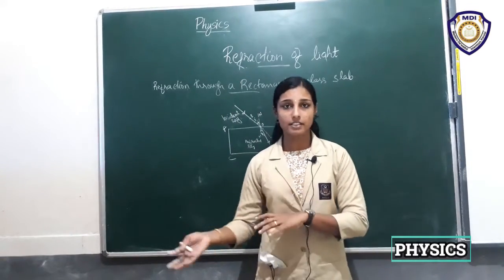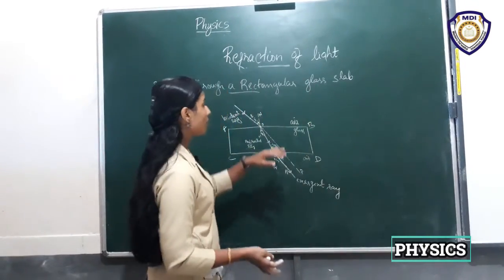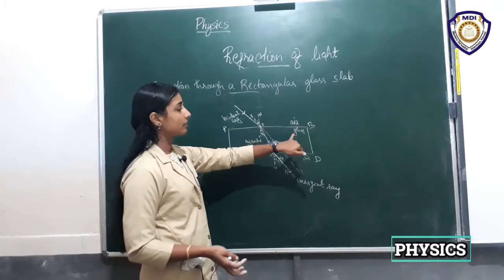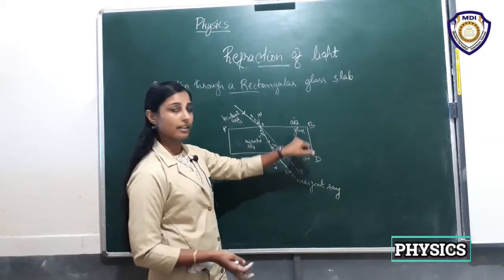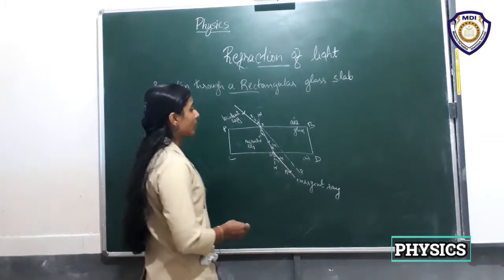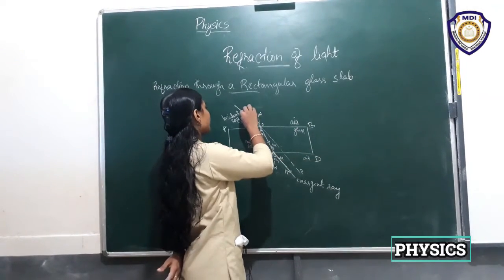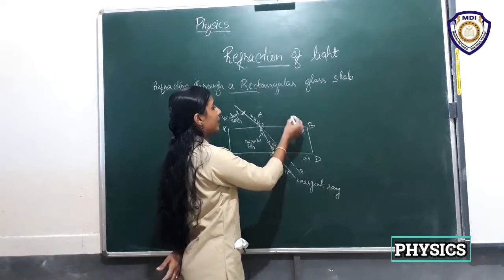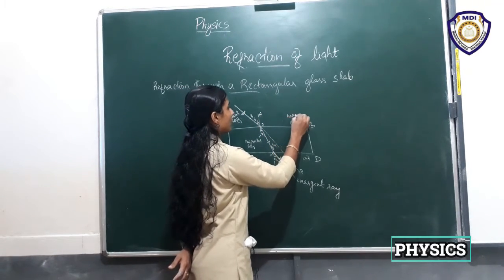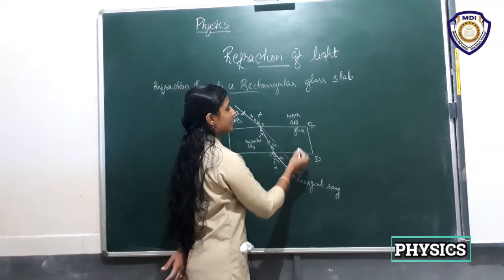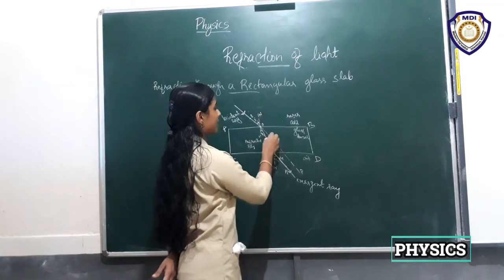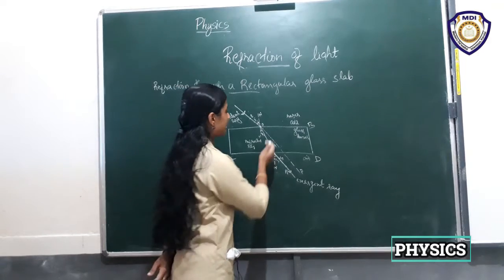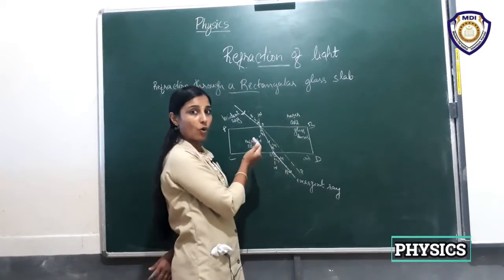We will discuss that later. For now, just know air is rarer than glass. So while traveling from a rarer medium to a denser medium, the light ray bends towards the normal.